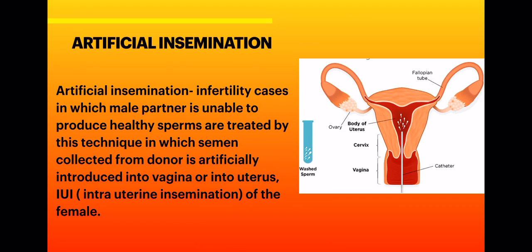Now the next is artificial insemination. If infertility cases are there due to incapability of producing sufficient sperm, if the male does not have a proper sperm count, or for any other reason the male is not capable of producing a child, then a donor will donate sperms, and these sperms are transferred into the female uterus through instruments, right? This method is said to be artificial insemination.